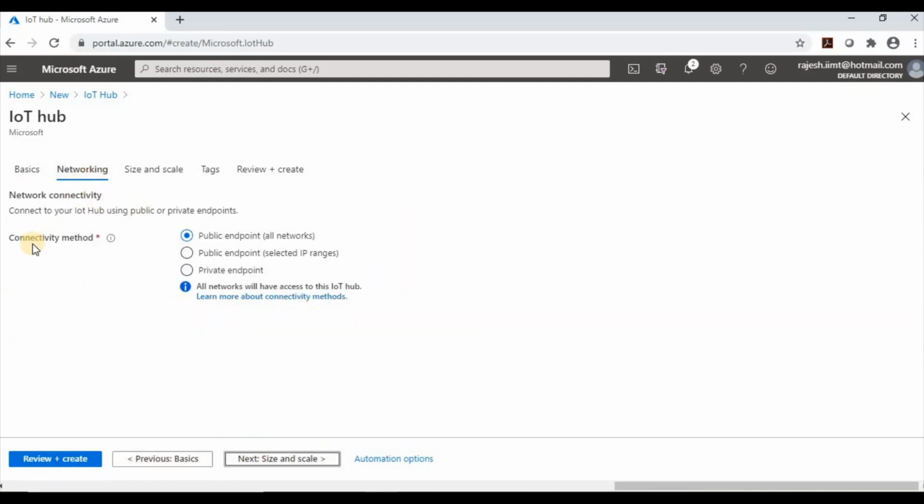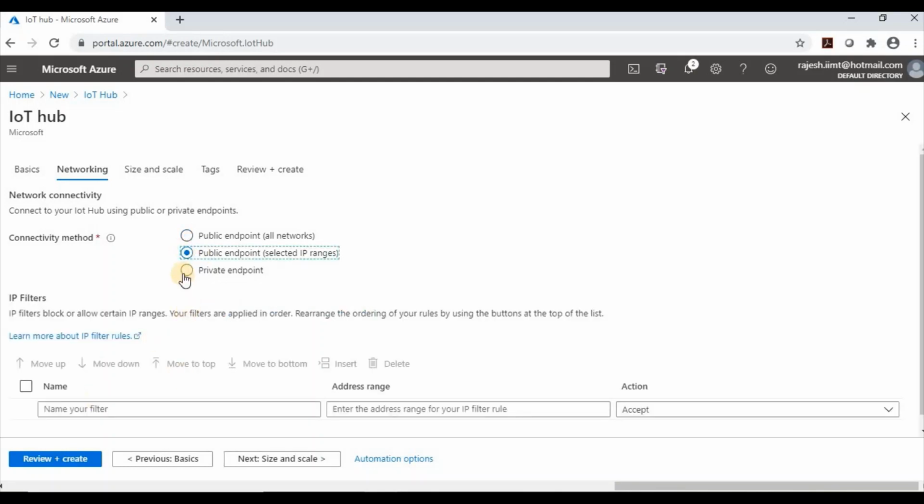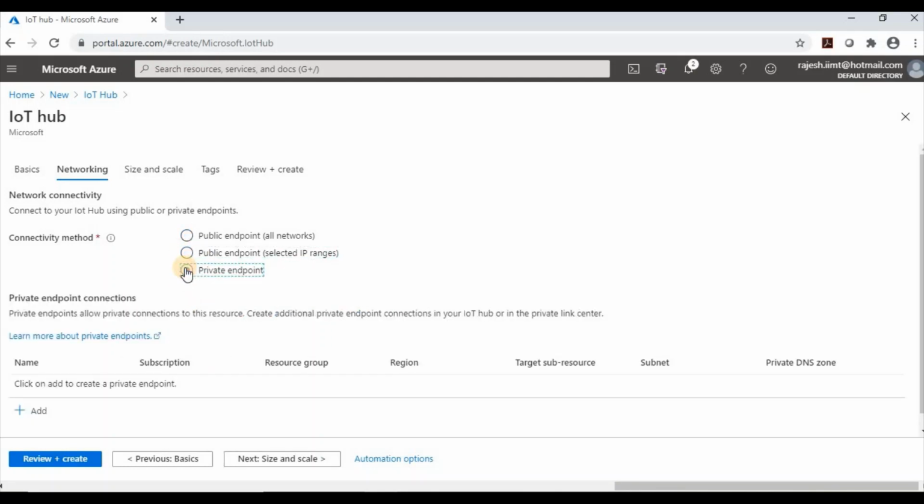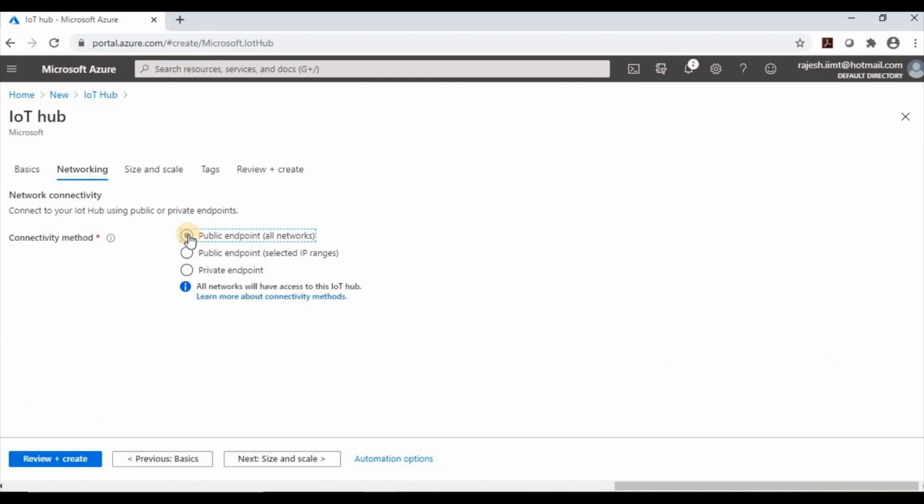Next, connectivity. Currently it is a public endpoint, so all networks can access this endpoint. If you select IP range, then we can specify the selected IP range, or if we have our private network, then we can select this one and set. As of now I am selecting the default endpoint.